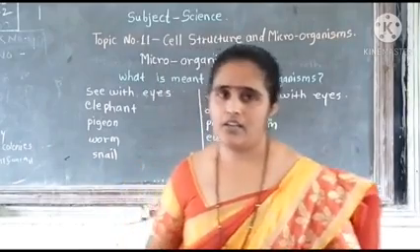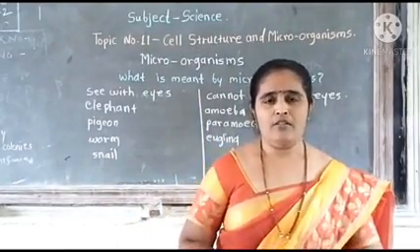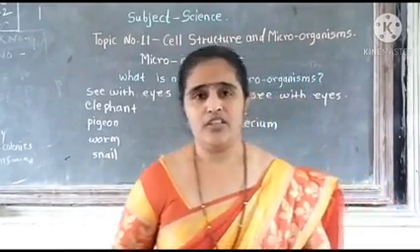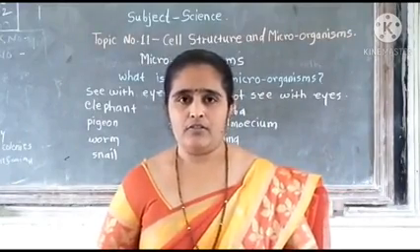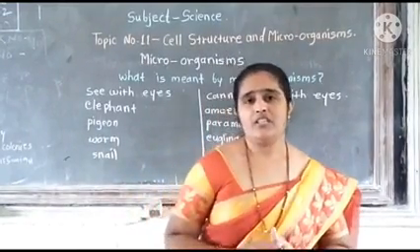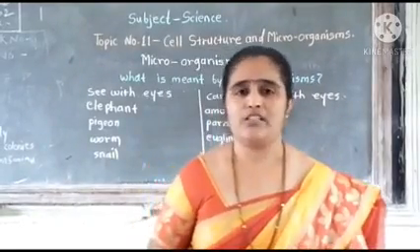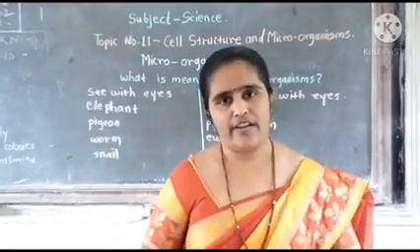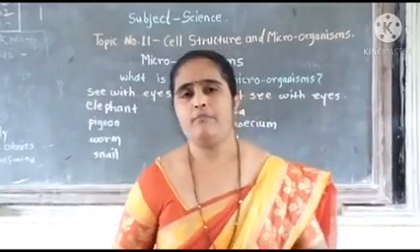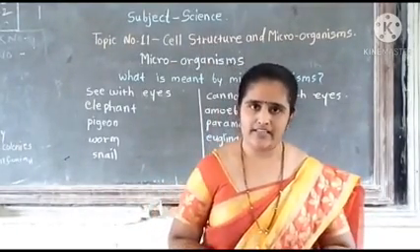The answer is, those organisms which cannot be seen with the help of our eyes. These are seen only with the help of a compound microscope, and are known as microorganisms. For example, paramecium, amoeba, etc.